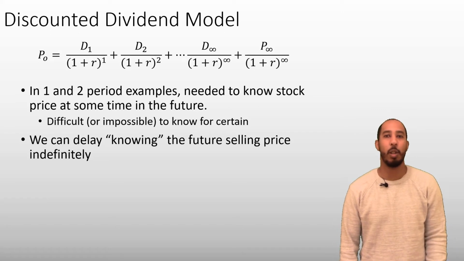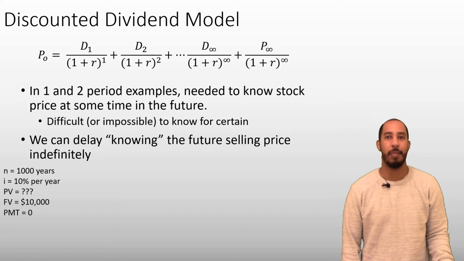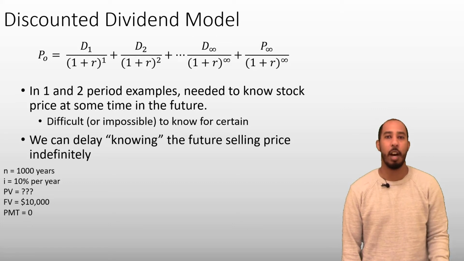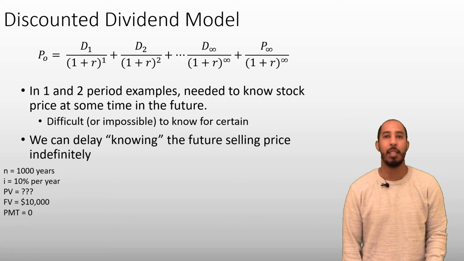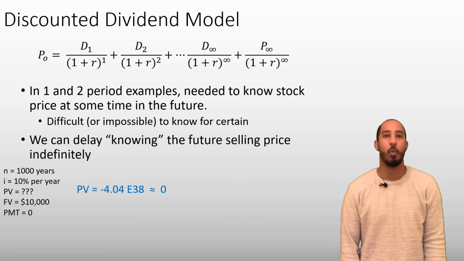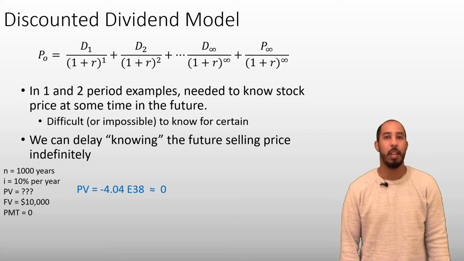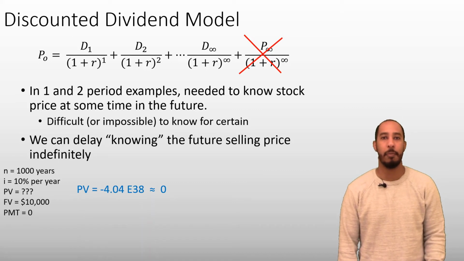Well, we can't literally sell it 1,000,000 years from now, but suppose we sell it 1,000 years from now. 1,000 is quite a bit smaller than infinity, but it's going to get the point across. We sell the stock for $10,000 1,000 years from now. With a discount rate of 10%, that $10,000 cash flow is worth nearly $0 today. It's a really tiny number. Therefore, we can ignore the selling price at time infinity. It doesn't add anything to the value of the stock today.